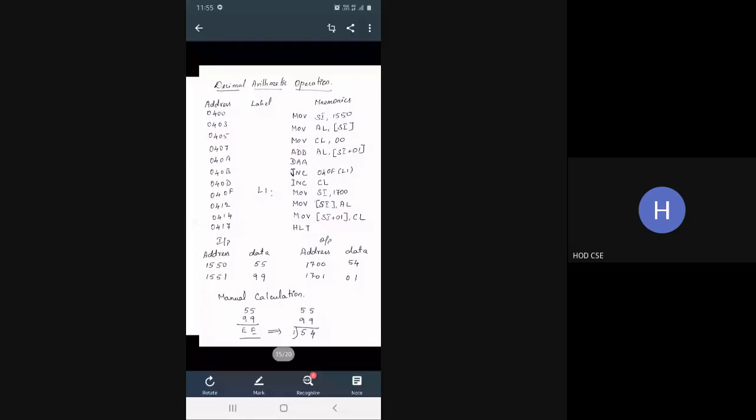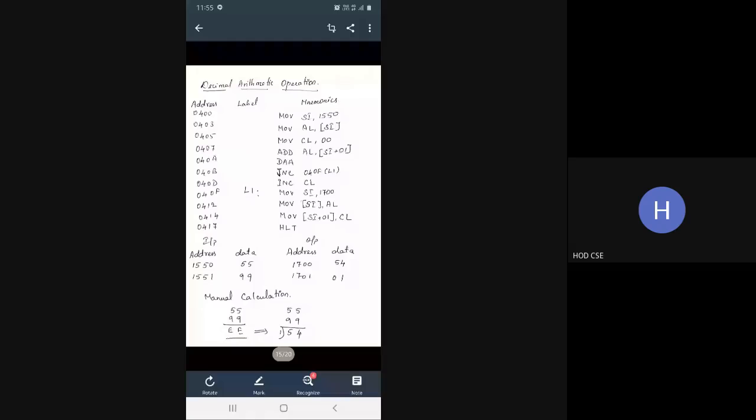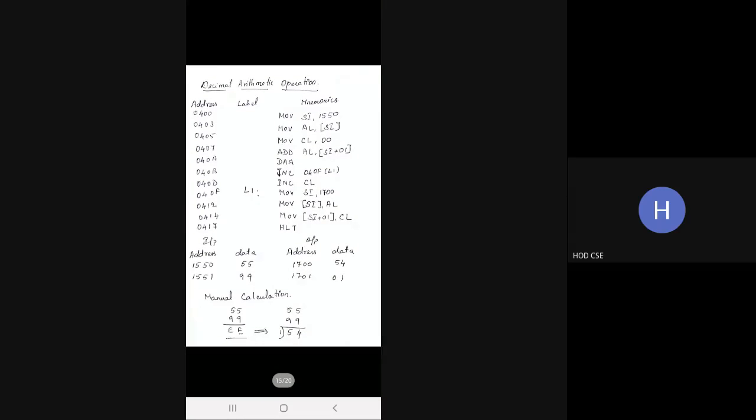decimal arithmetic operation. Decimal arithmetic operation is nothing but, instead of the same addition operation, the program is the same as your addition program. Instead of receiving the hexadecimal output, you are receiving a normal decimal number.